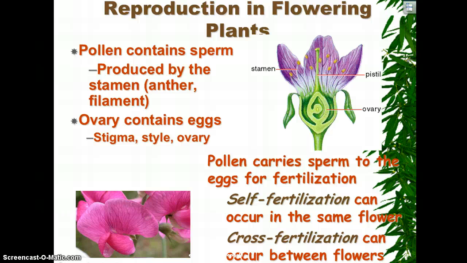When it comes to plants, some plants will have a male flower and a separate female flower on the same plant. Some plants, the male and female part are together on the same plant, just like in this diagram. Then there are plants where the whole plant is either male or the whole plant is female. So plants can actually be kind of complicated to study.